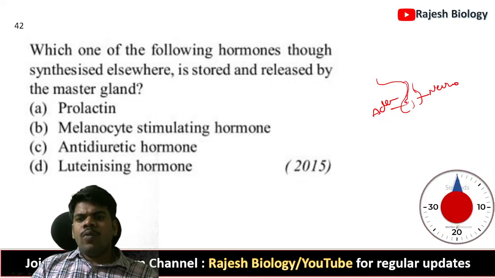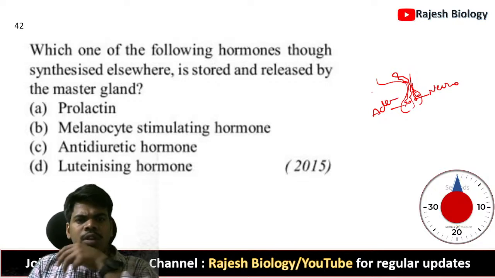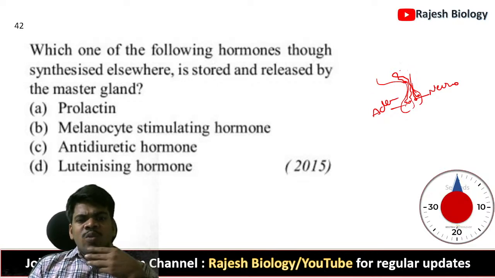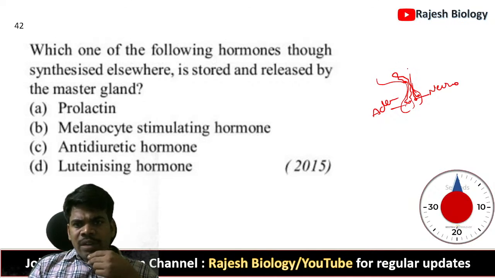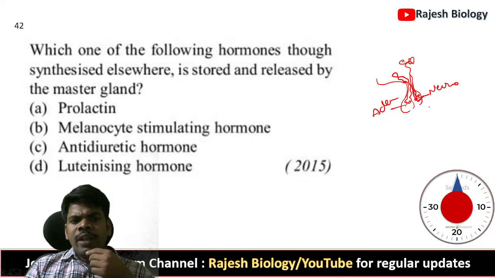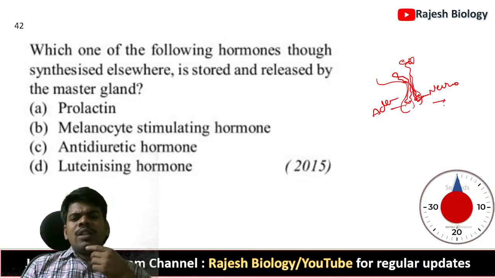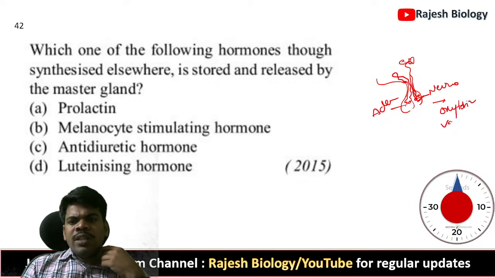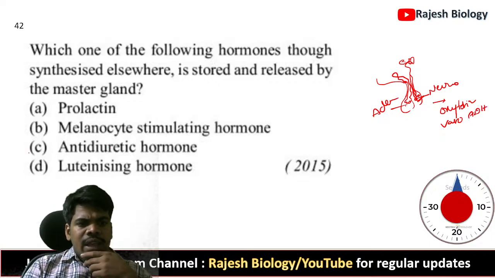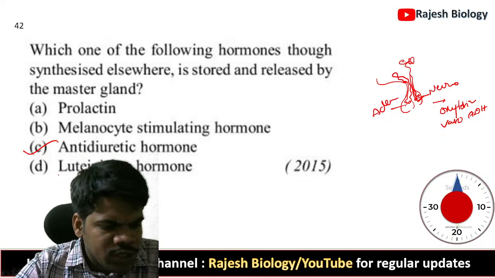Here there is a portal vein, and here there are neurons, nerve cell endings. The hormones are synthesized here and stored in the posterior pituitary, and it releases them. It releases only two types of hormones, oxytocin and vasopressin, which is also called ADH. So the right answer is antidiuretic hormone, ADH.